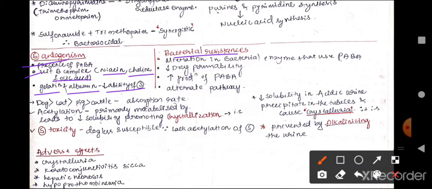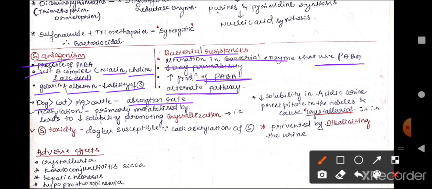Bacteria gain resistance to these sulfonamides by altering the bacterial enzymes that use para-aminobenzoic acid to synthesize their folic acid, by decreasing the permeability to the sulfonamides, by increased production of para-aminobenzoic acid, and by utilizing an alternate pathway to synthesize folic acid.